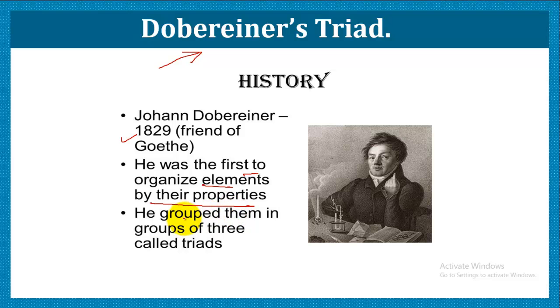He tried to group the elements in groups of 3, and a group of 3 was called a triad. These 3 elements resemble each other. Let us see what other properties this triad possessed.